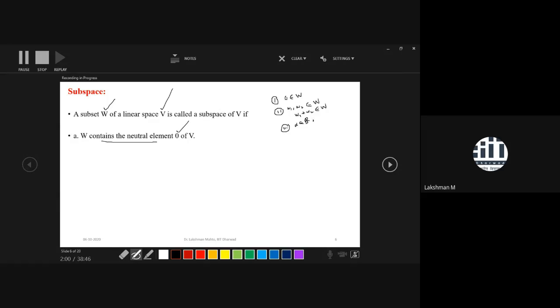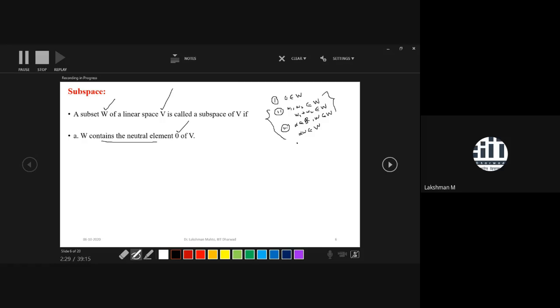So alpha is a real number, and you take any element w from the capital W. So in that perspective, we observe that a scalar multiple of w with alpha happens to be in W itself.